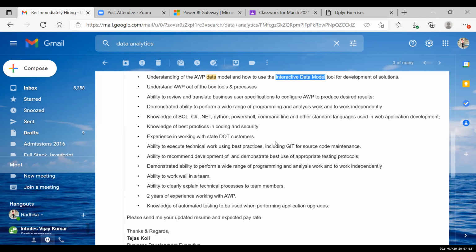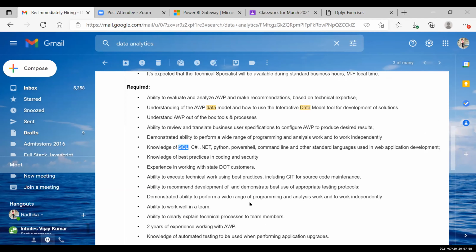For example, if you see this job description now, there is only one thing that will match your interest, that is SQL. Apart from that, there is nothing here related to what you have learned right now. Although they have written it as a data analyst consultant, it is more of a web development job. The data models that are created, how are you deploying them, how are people going to interact with it? It's more of a web application development job from my perspective.